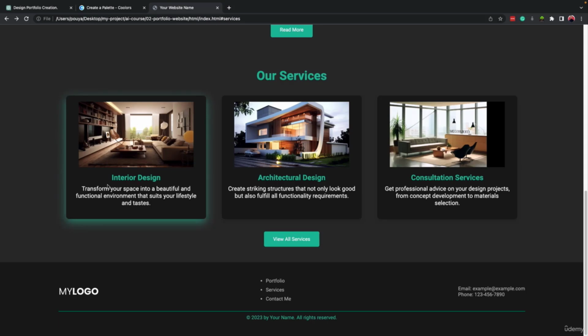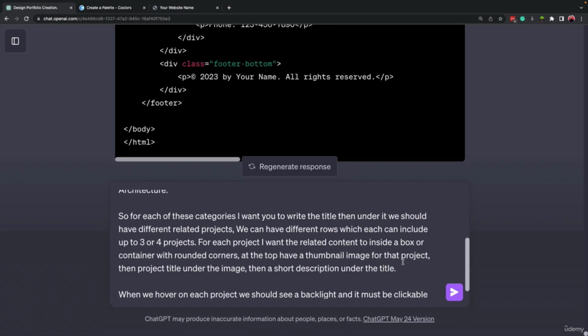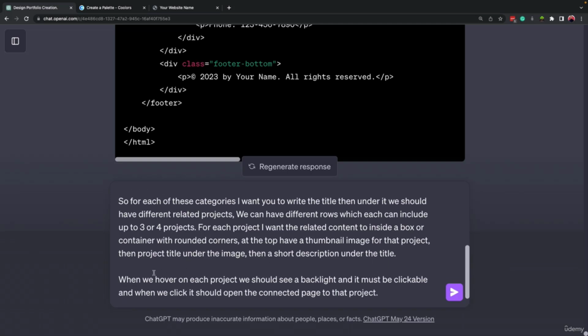And then we should have a title, right? Where is it? Image. Then the project title under the image, and then a short description under the title. Then I mentioned that whenever we hover our mouse pointer on each of these projects, we should see a backlight, and it must be clickable. And when we click on each of these projects, it should take us to the connected project.